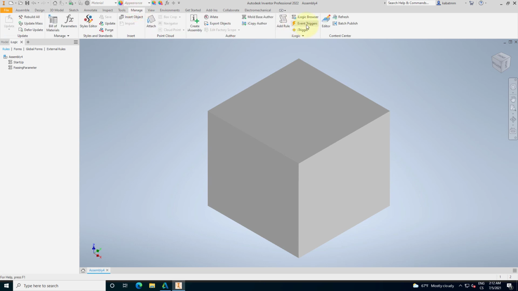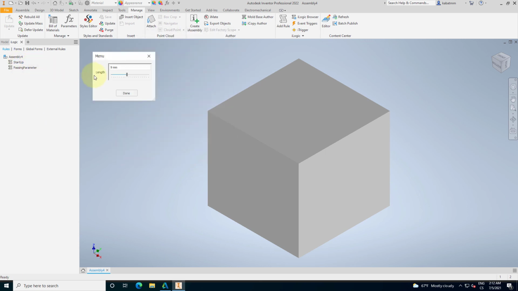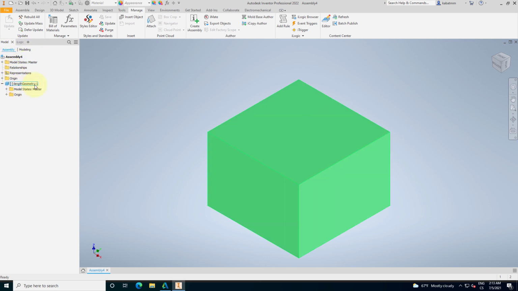We can also add the startup rule to our event after open document. So after opening this assembly, it executes the startup rule, which shows us our menu. And if we change the parameter, the rule passing parameter will pass this value into our part. That is top-level programming, because every single rule and every single form is inside the top-level assembly, and we have nothing in this child object.